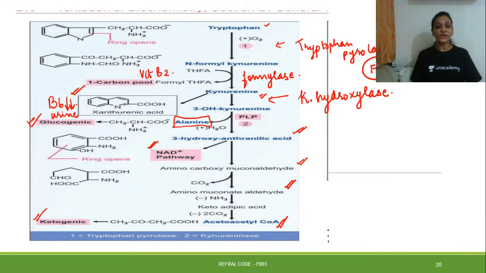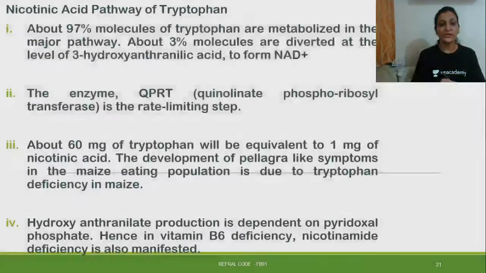This is how the ketogenic pathway and glucogenic pathway occur in tryptophan metabolism. Some structures are also given over here for a better understanding. But what you should remember is at which stage it is entering the glucogenic pathway and at which stage it is entering the ketogenic pathway, right? So we have understood that well.